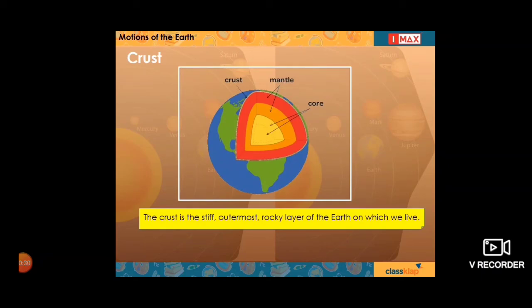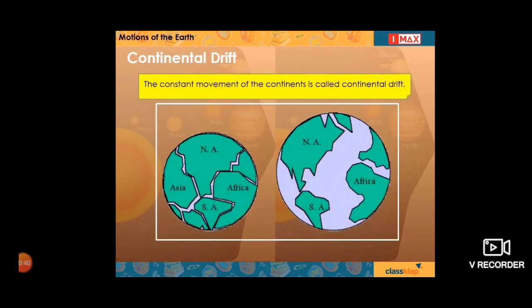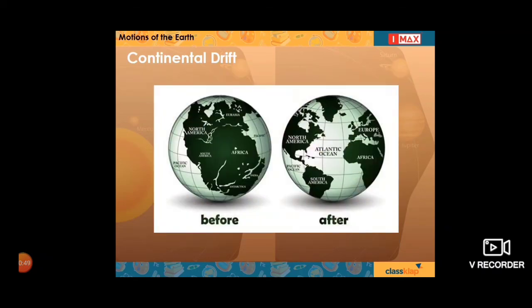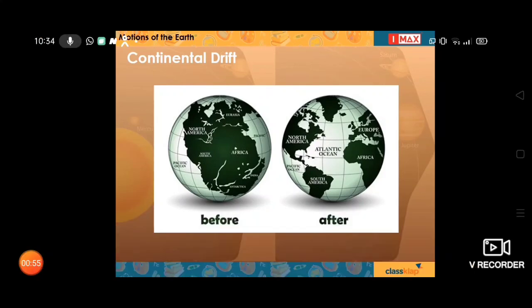It is made of many sections. The continents are located on these sections. The constant movement of the continents is called continental drift. Initially joined together as part of one big piece, continental drift has moved the continents to their current positions.